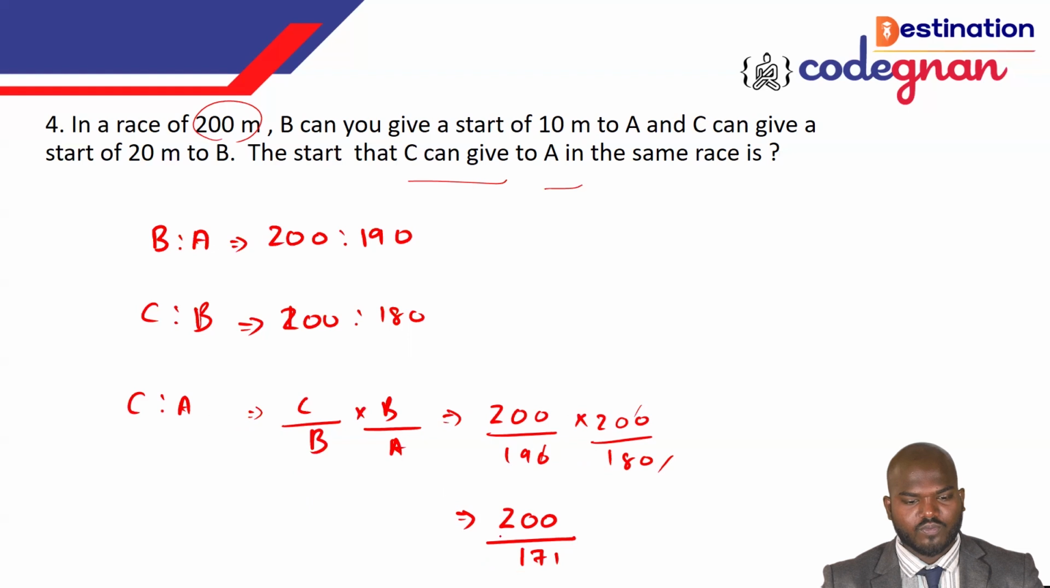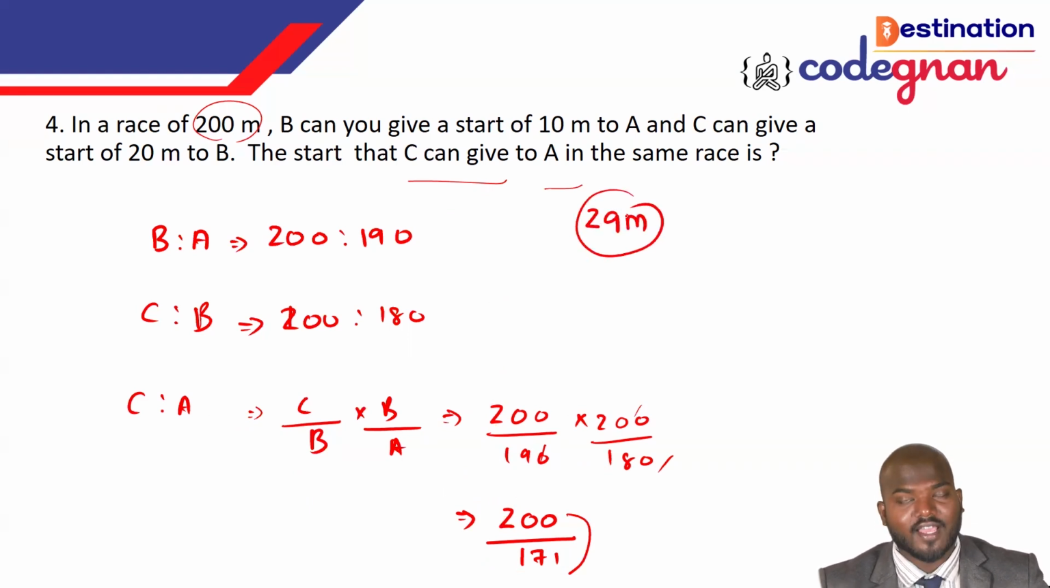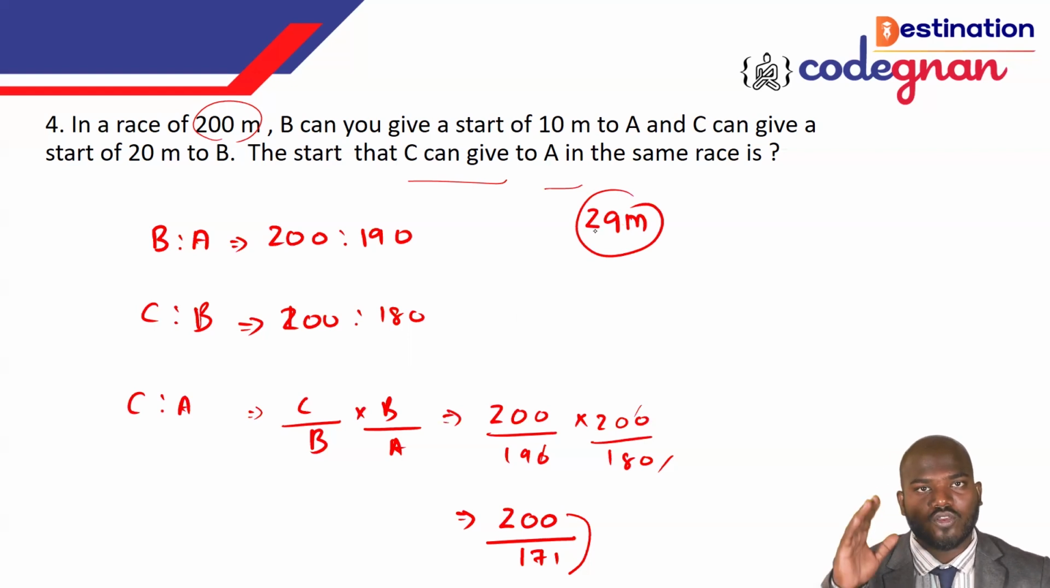Okay, once you derive this, you see how much start is given by C. If you take the difference, it will give you the value of 29 meters. Exactly like the previous problem we have solved, the same kind of question is coming here. So make sure that you follow this pattern, and you can clear it in an easy way.